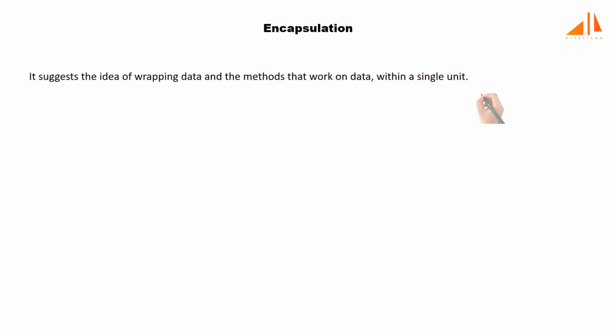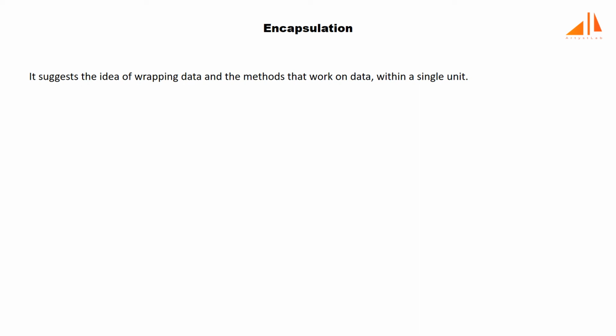Now let's discuss another important aspect of object-oriented programming, encapsulation. Encapsulation is one of the fundamental concepts of OOPS. It suggests the idea of wrapping data and the methods that work on data within a single unit. This puts restrictions on accessing variables and methods directly and can prevent the accidental modification of data.